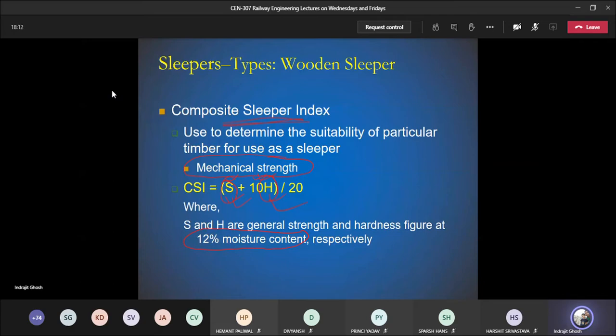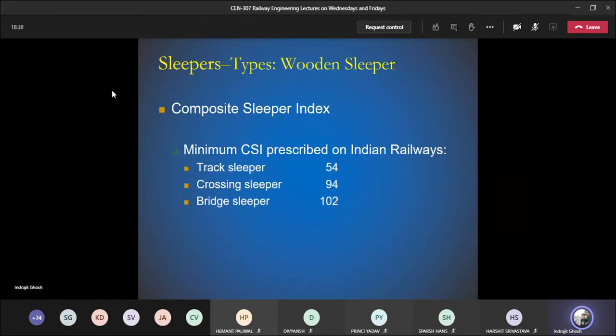So at a particular moisture content, they take the strength value and hardness value, and they use this equation to come up with a value for that particular timber. So that value represents the CSI or composite slipper index for a particular timber. This is useful in order to know whether we can use it for the track or not. Now let us see some examples.